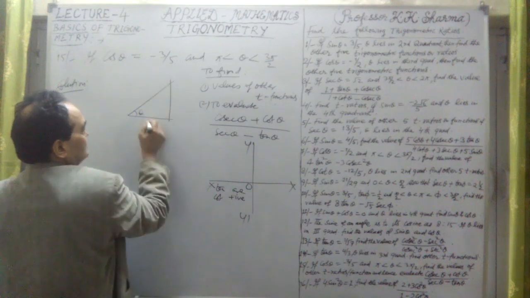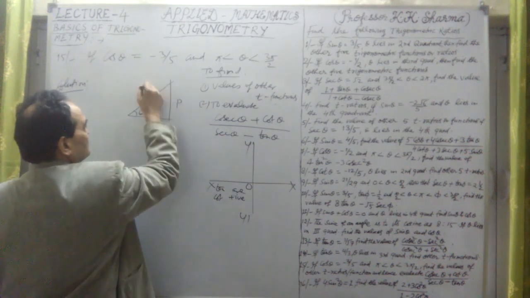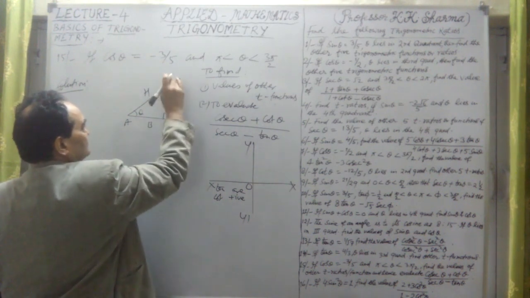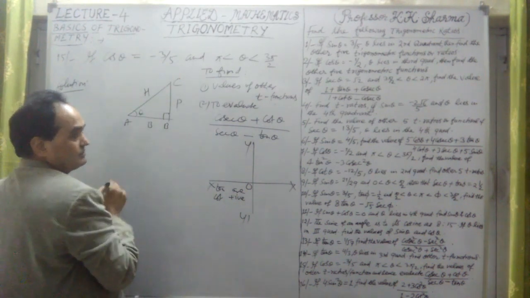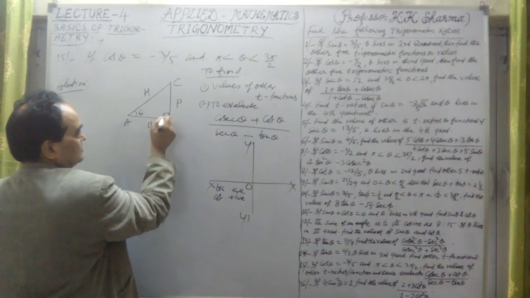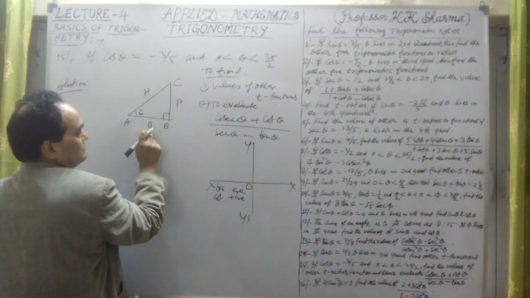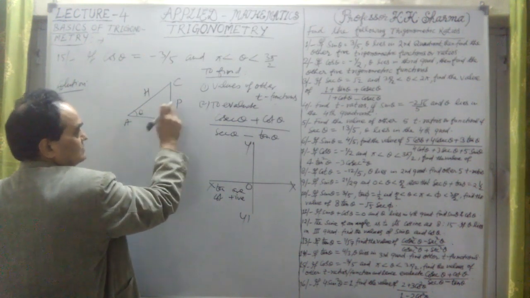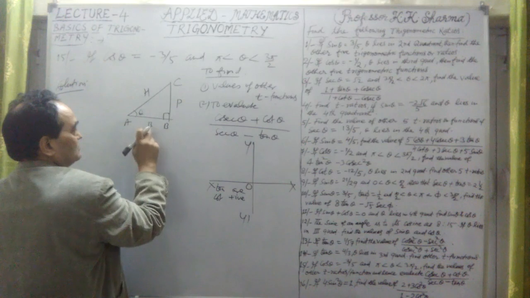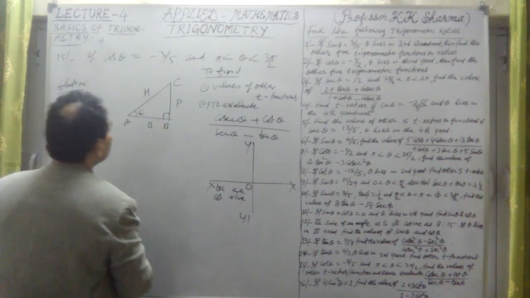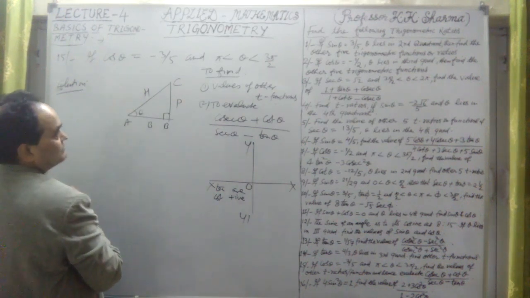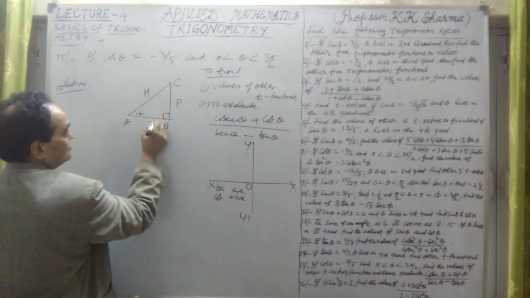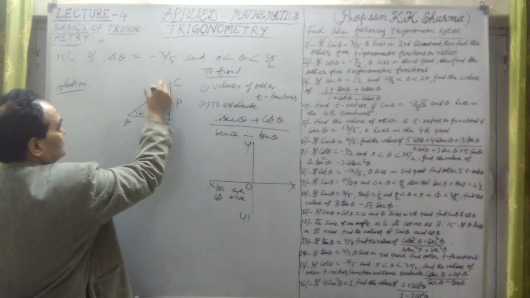ABC is a right triangle, the side opposite to the angle we are considering is the perpendicular always, this is the base, this is the hypotenuse. Now cos theta is minus 3 by 5, so forget about the minus sign. Base is 3 and hypotenuse is 5.